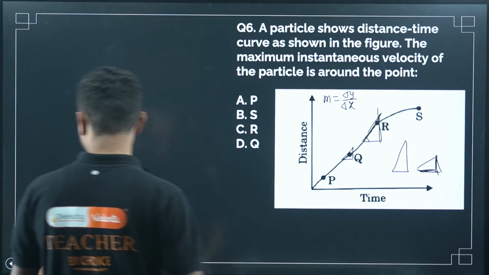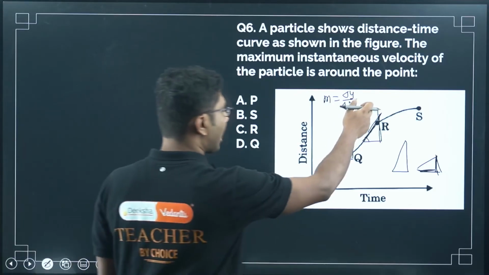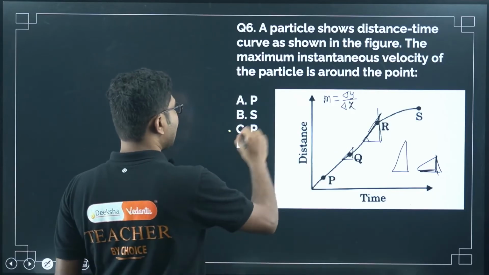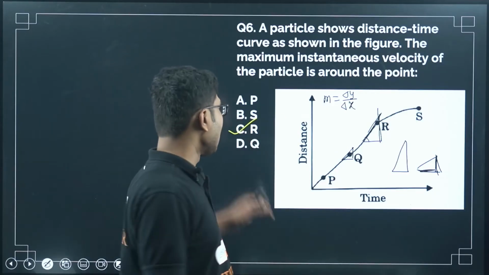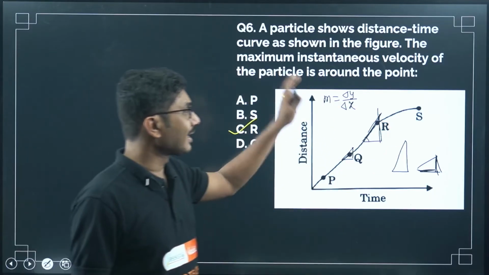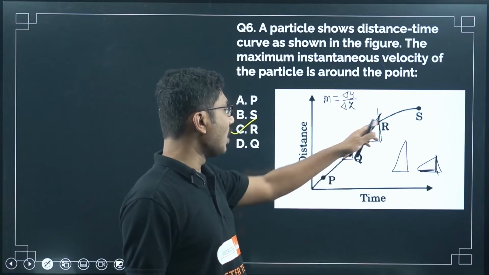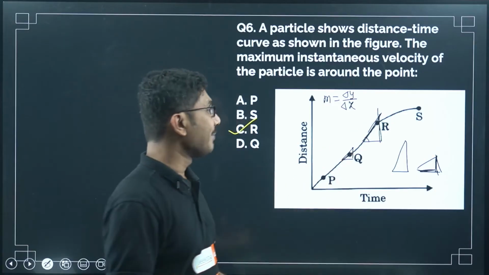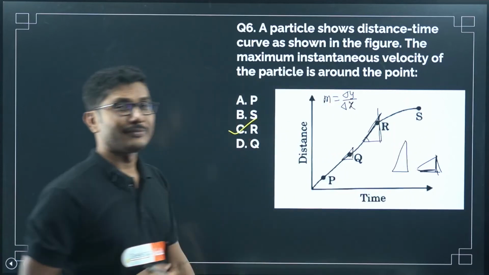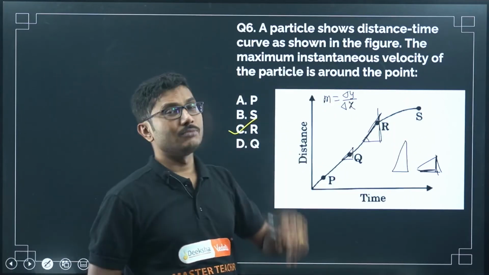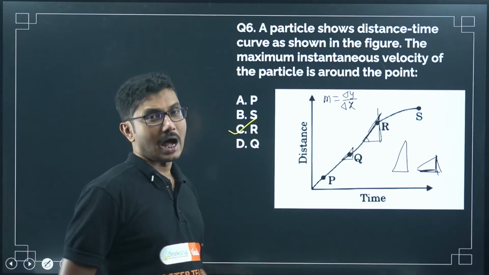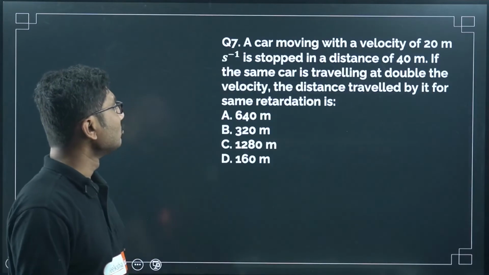As you can see here, the slope is maximum for R. You can check the other points as well, you can use your scale, but in the question paper it will be R. The question paper is not super clear in terms of clarity. Q, R and P are almost the same, but as you can see it is changing here. For that reason we can say that the slope is more at the point R, so instantaneous velocity is more at the point R only. Okay, now let's move on to the next question.